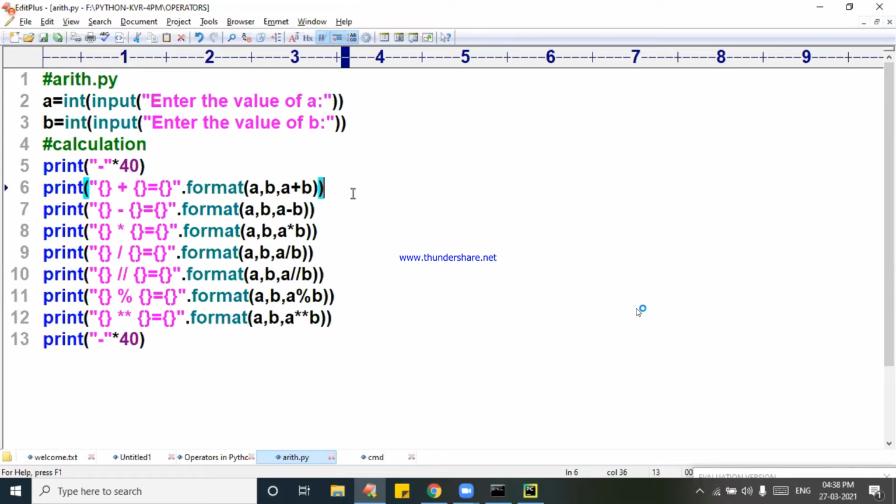Kunal Turankar, B comma A into A star B. It is as good as what? Changing the values. B value will go to the first curly brace, A value will go to the second curly brace. That's it. A star B is equal to B star A, a mathematical property. I told you just now, it maintains the insertion order. Please complete it. Next, I will go for another operator.